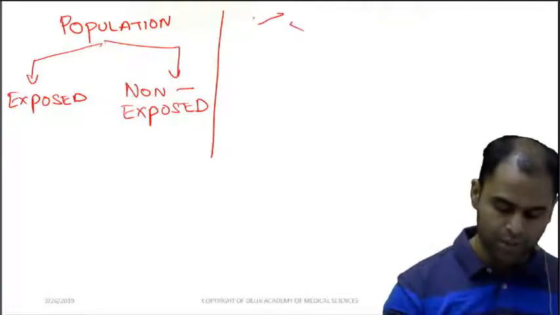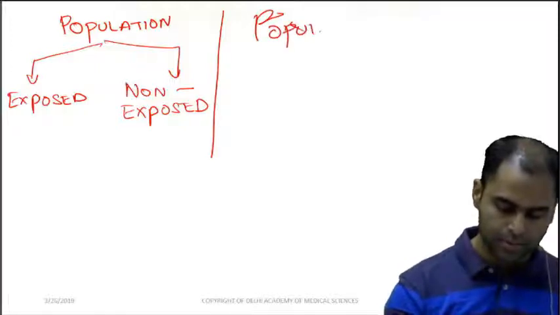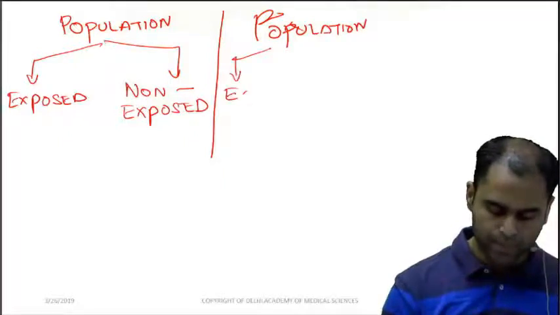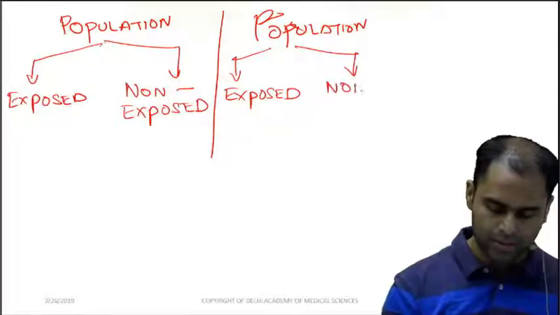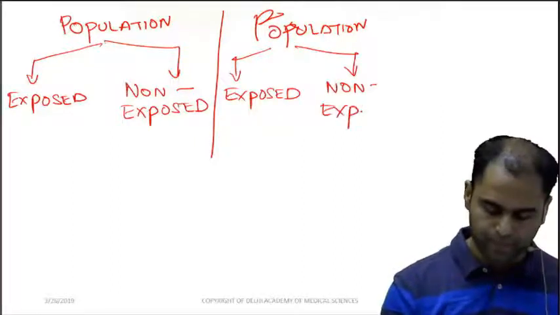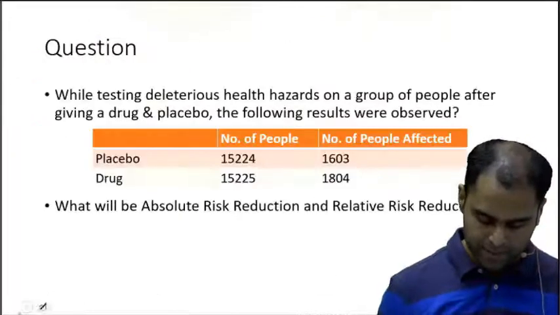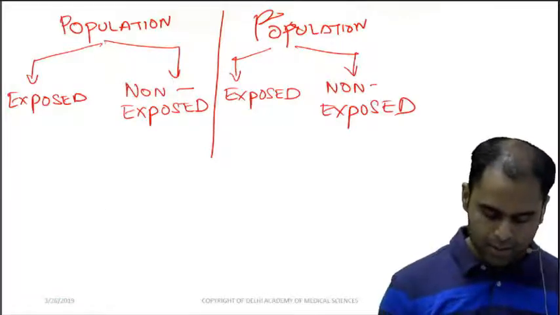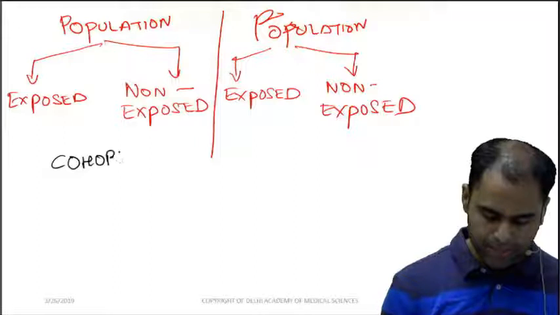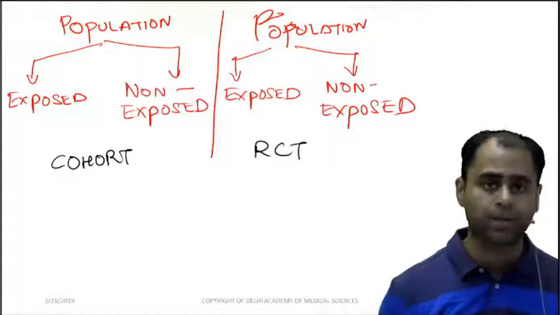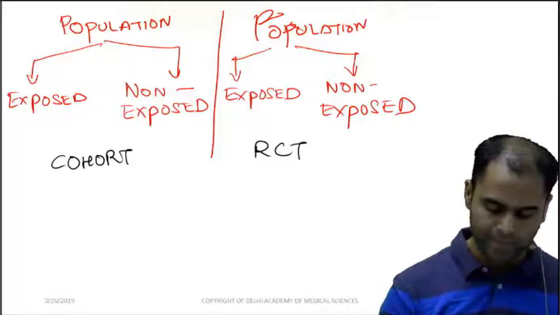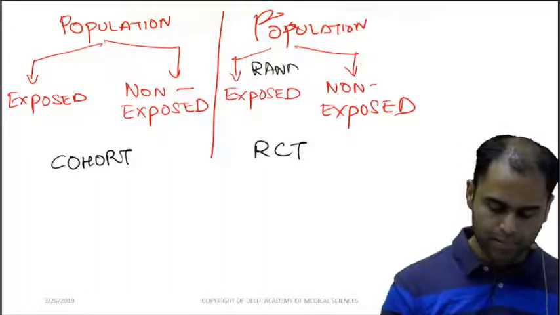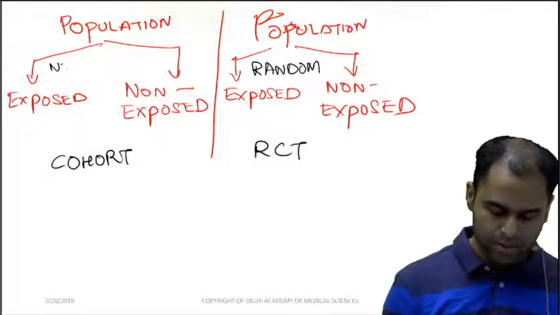Similarly, we have a population over here where we divide them into exposed and non-exposed. Now, suppose this is a cohort. This is a RCT. How do I differentiate between these two? This is random. This is non-random.